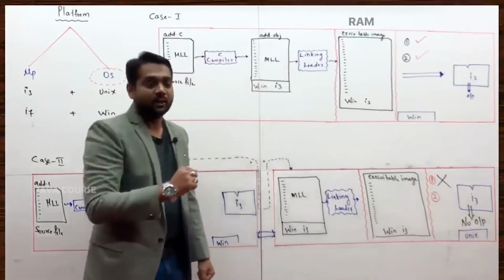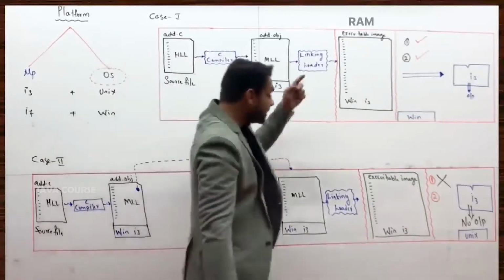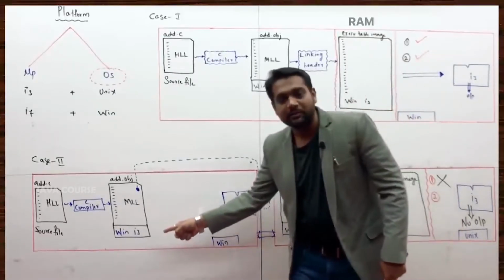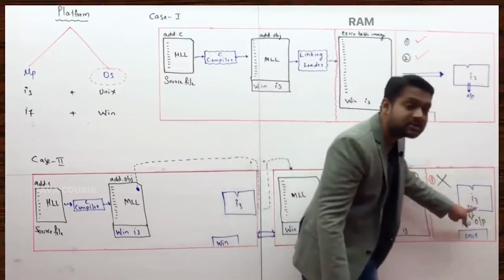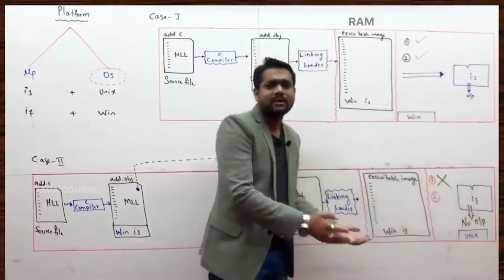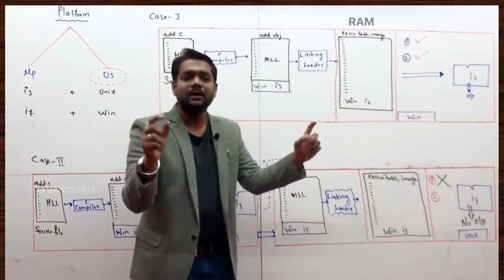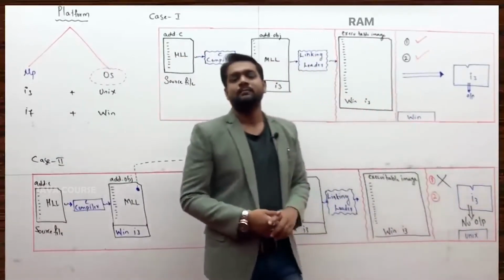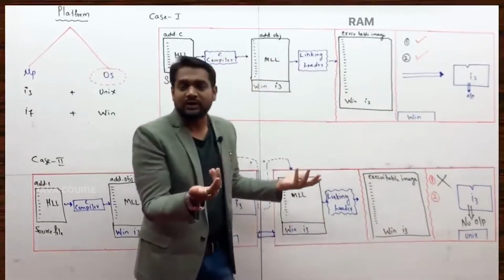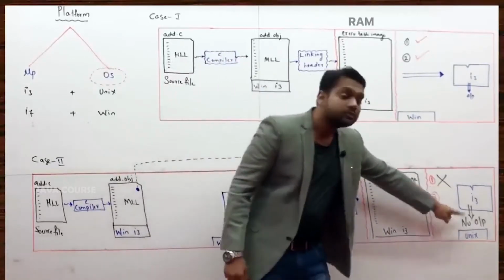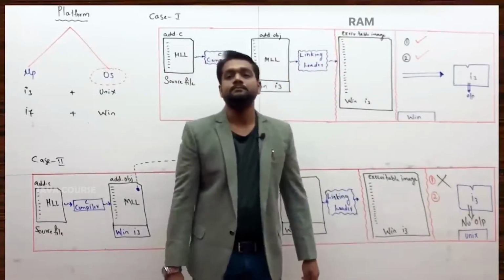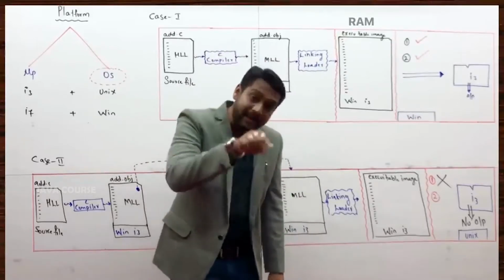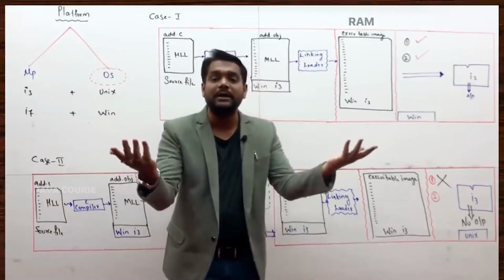I know few students will get doubts, sir, here Windows i3, here also if it is Windows i3, at that time execution would happen. Rule is very simple, at the time of compilation, at the time of execution, platform should be same. Even though it is a different machine, no one cares, but platform should be same. Now I hope I am completely clear about what is platform dependency, non-portability or not portability.